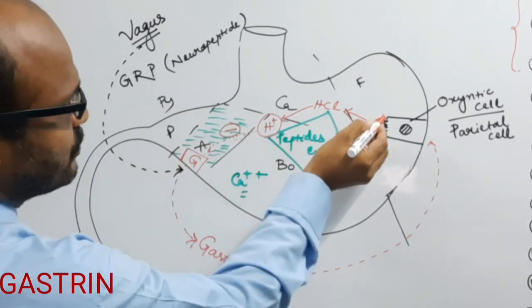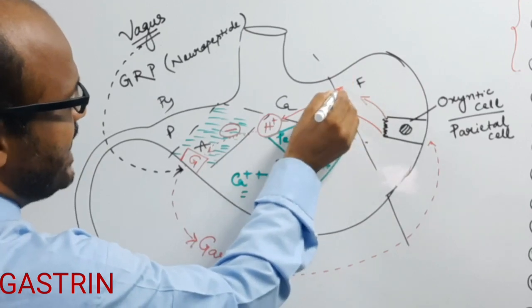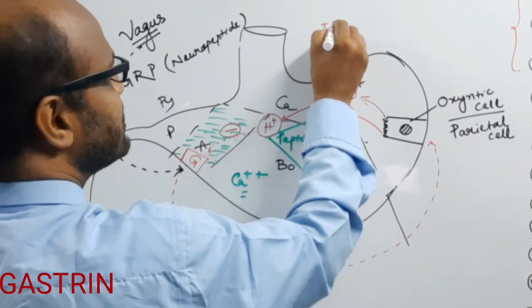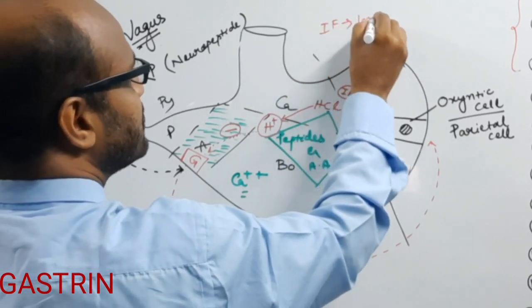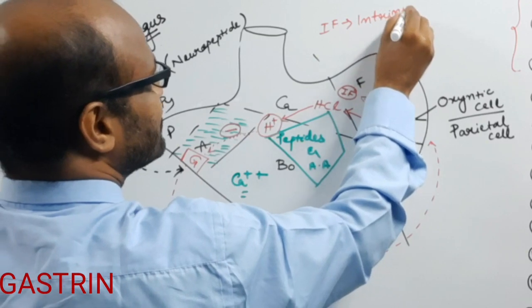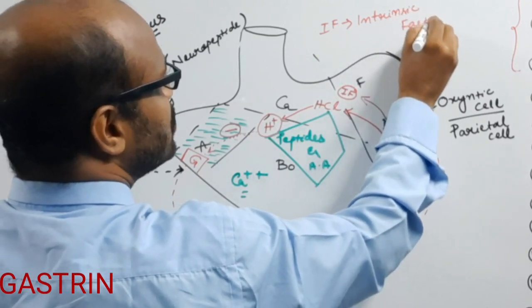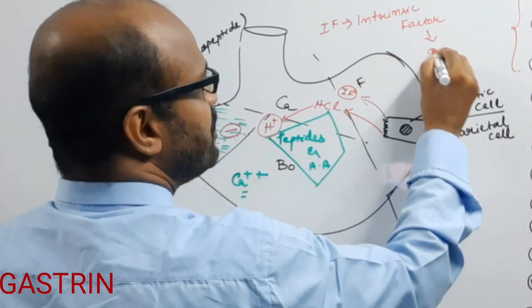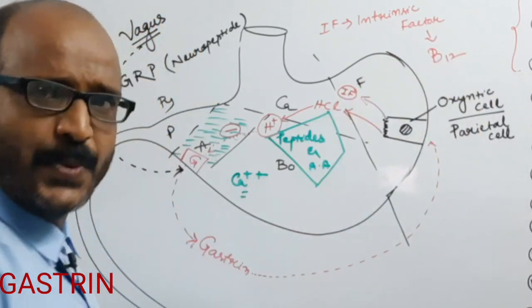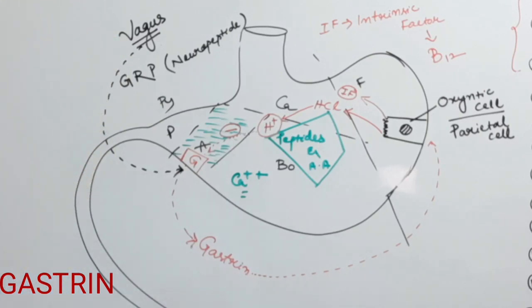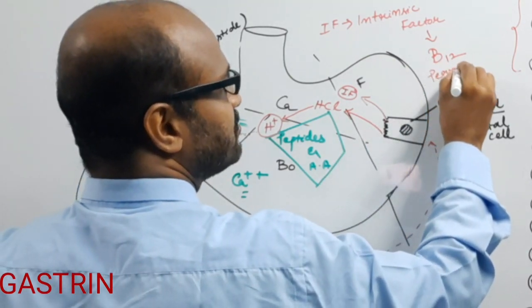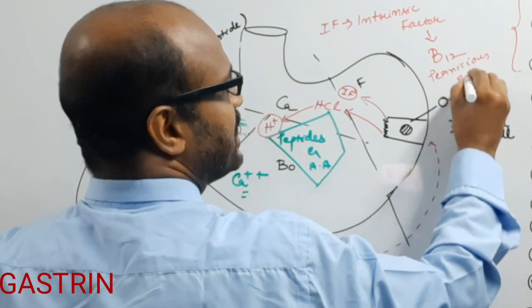This oxyntic cell also secretes intrinsic factor. So IF means intrinsic factor. Such intrinsic factor helps in the absorption of vitamin B12. So deficiency of vitamin B12 causes pernicious anemia.